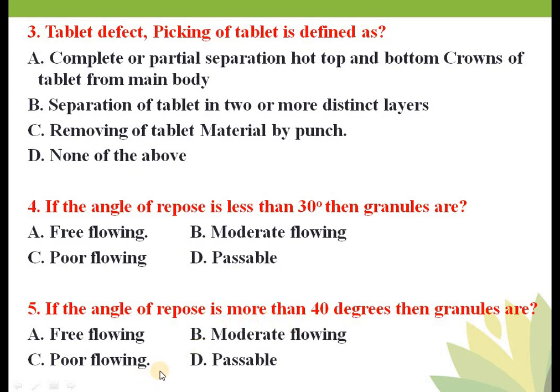So you must be able to memorize all the charts. If the angle of repose is less than 25, it is excellent flow and the powder is non-cohesive. If the angle of repose is between 25 to 30, it is known as good flow and again a non-cohesive powder. If it is between 30 to 40, it is a passable flow and a cohesive powder. Again, if the angle of repose is more than 40, it is known as a very poor flow and a very cohesive powder. Okay, is that clear? So these were today's 10 MCQs.